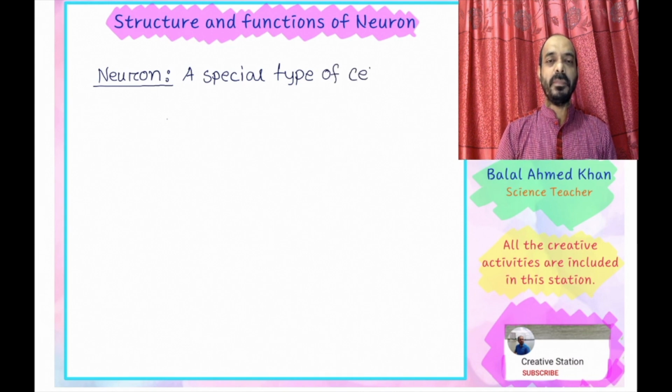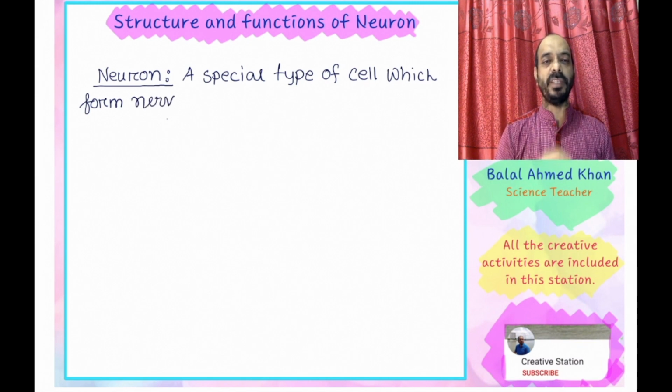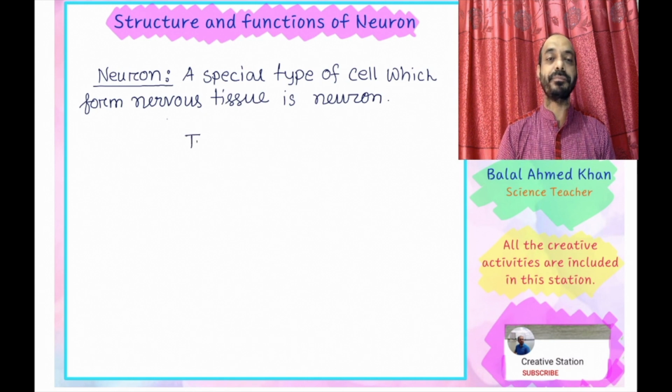The system that controls all the external and internal maintenance activities of the human body is the nervous system. This nervous system is constituted of a unit part, the neuron. A neuron is a cell of the nervous system or nerve tissue. What is called a neuron? A special type of cell which forms nervous tissue is a neuron. So nervous tissue is formed with the help of neurons.